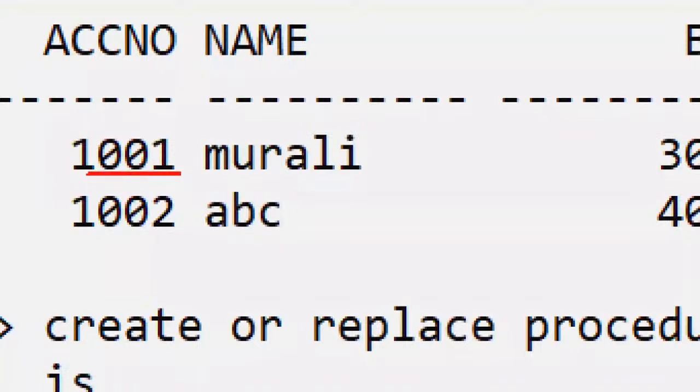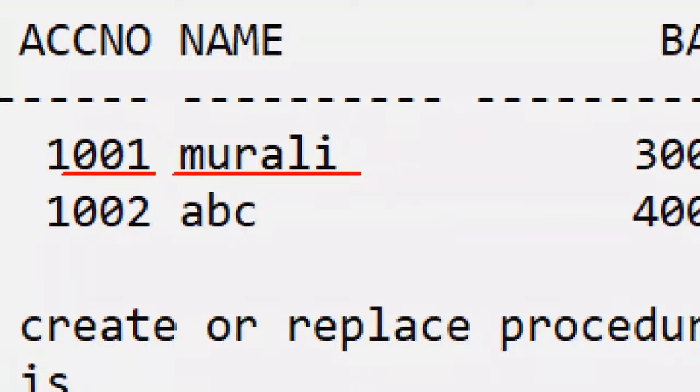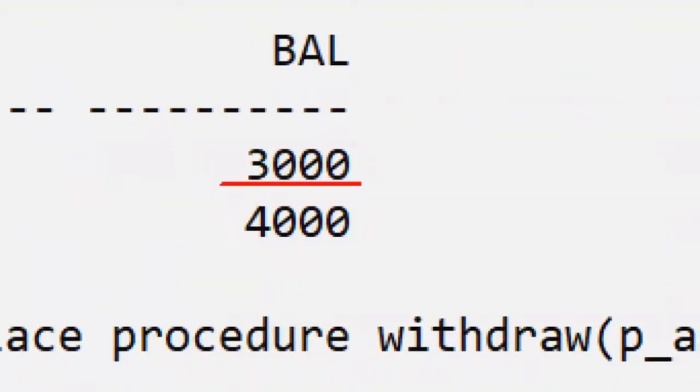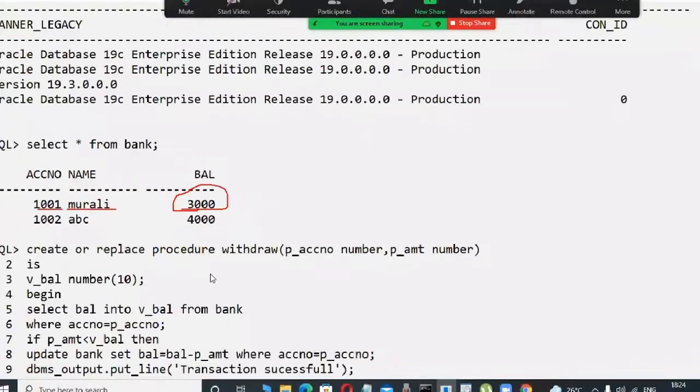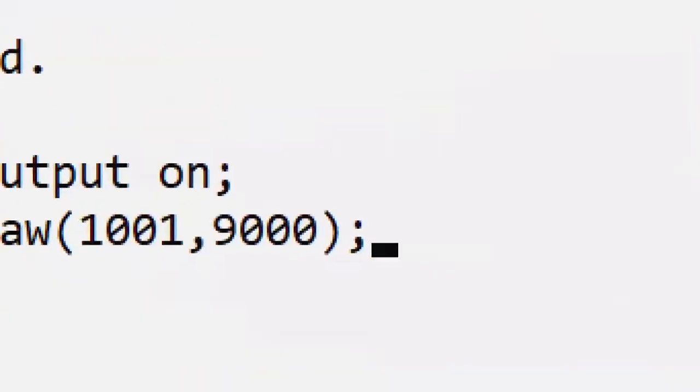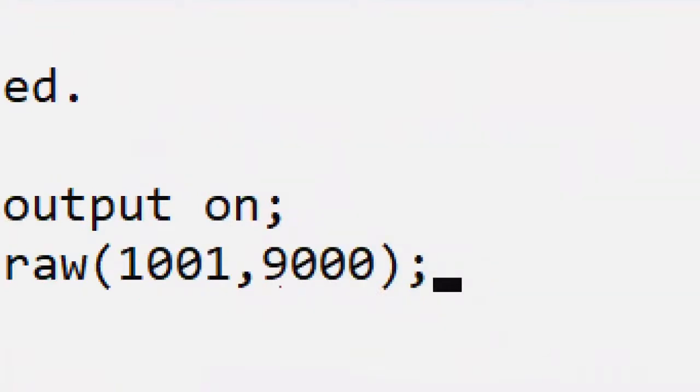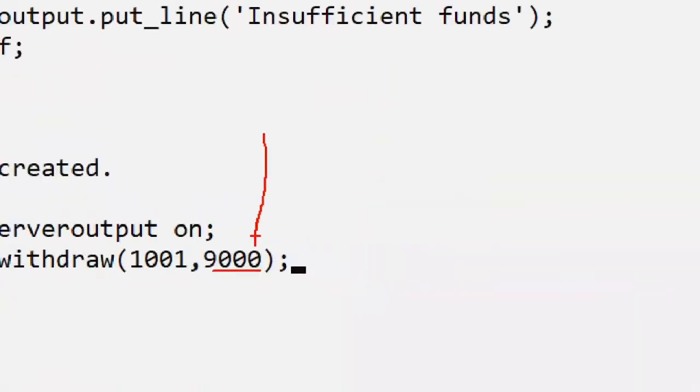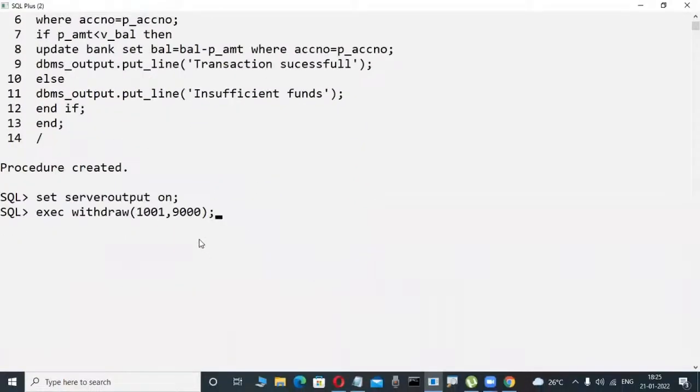Scenario, observe the logic. 1001 is my account number. Murali is my name. Now my balance is how much? 3,000. In my table, 3,000 is the current balance. Now, my account number is 1001, but I try to withdraw how much amount? 9,000, because I'm writing this program. Whenever I try to withdraw 9,000, is it possible?